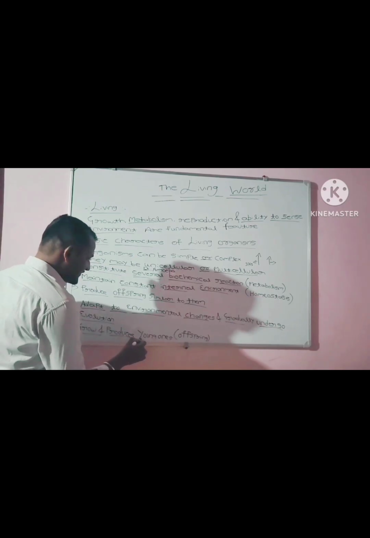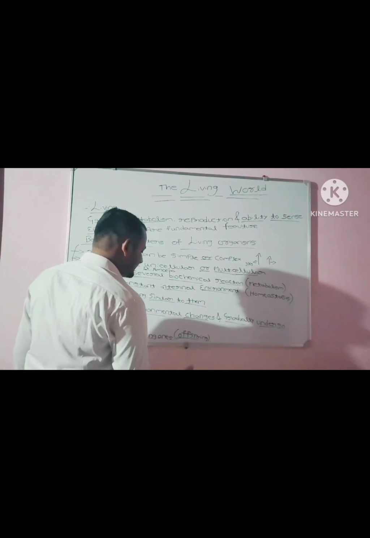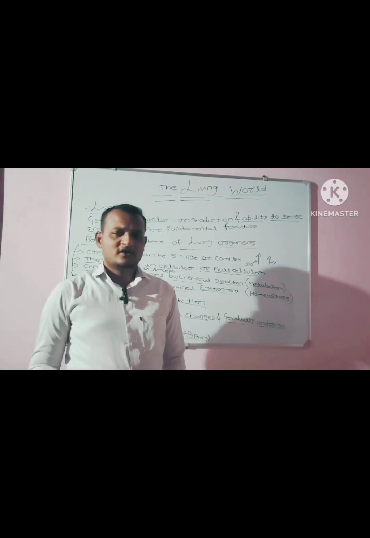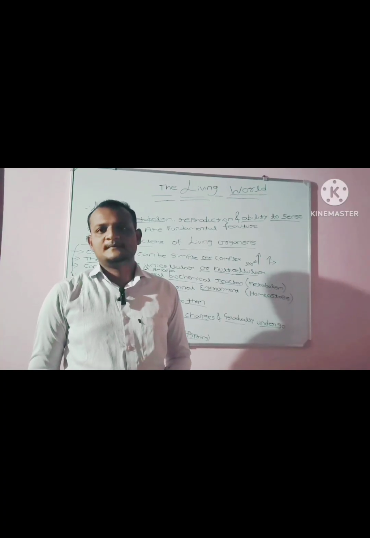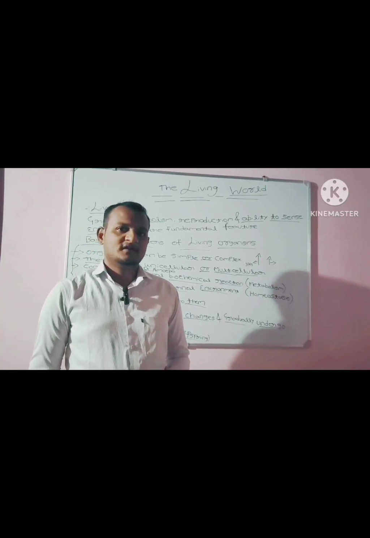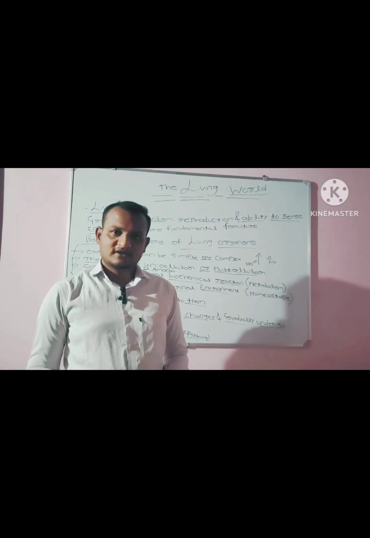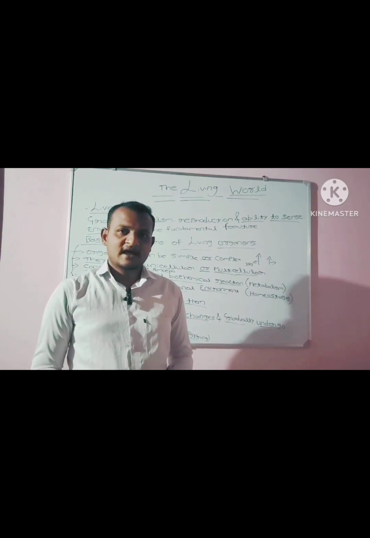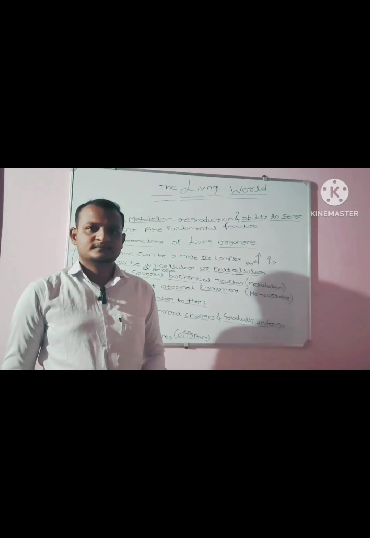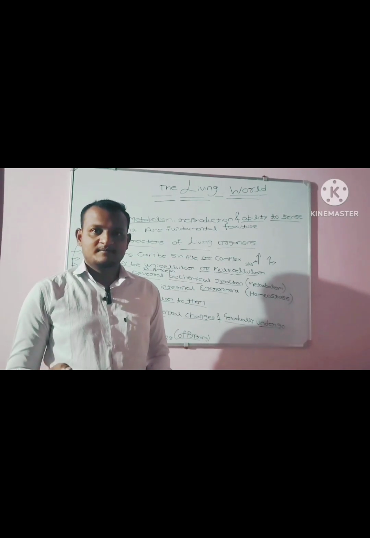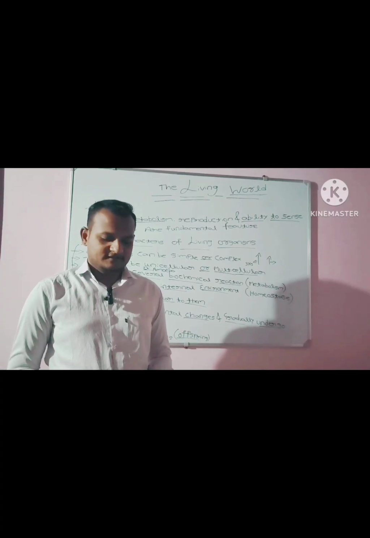Grow and produce young ones. As you know, all living organisms can grow. That is also a major characteristic of a living organism, and they also produce young ones, offspring, for the continuation of generations. I hope you have clarified the concept of living organisms and the basic characteristics of living organisms.